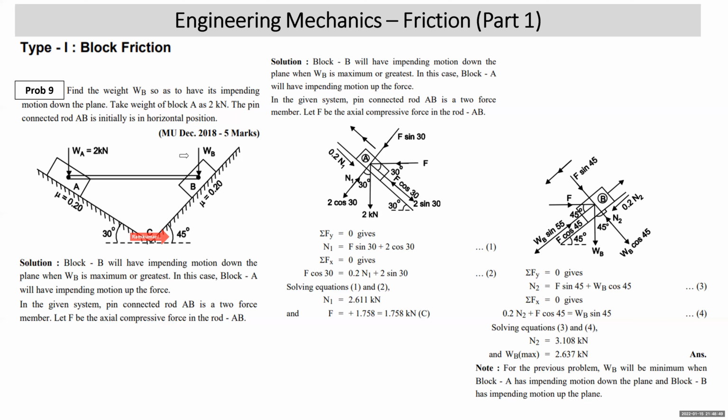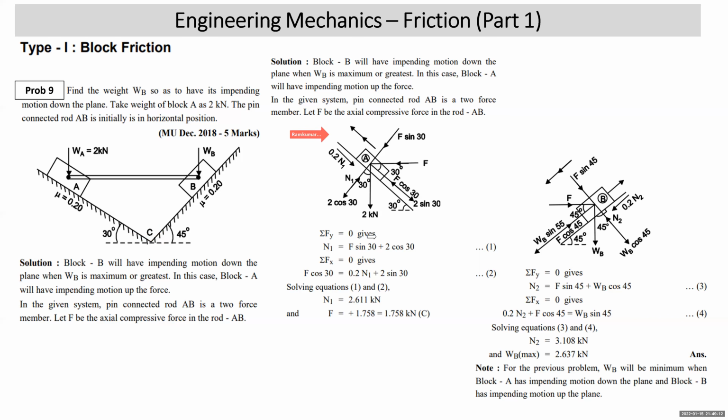We do not draw the free body diagram of the two-force member, as we do not draw the FBD of a string, wire or cable. Now, for the given wordings of the problem, he is asking you to find out the value of WB required for its motion to happen downward. So B will tend to go down, A will tend to go up. I'll start with the free body diagram of block A because it will have initially two unknowns.